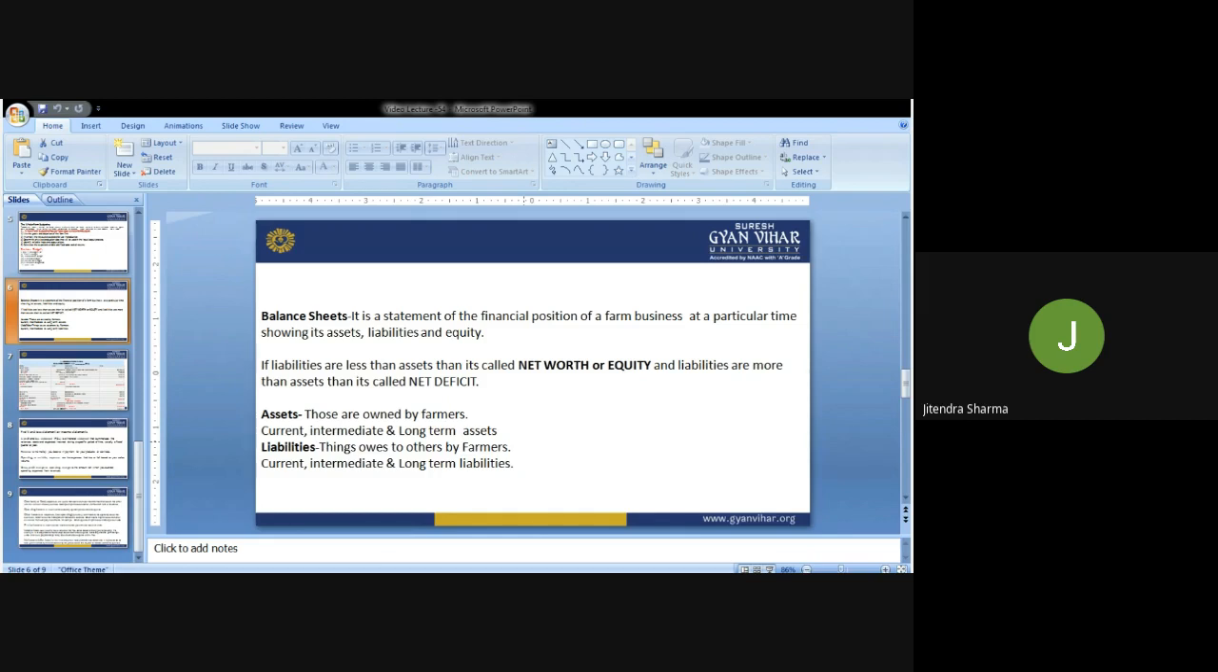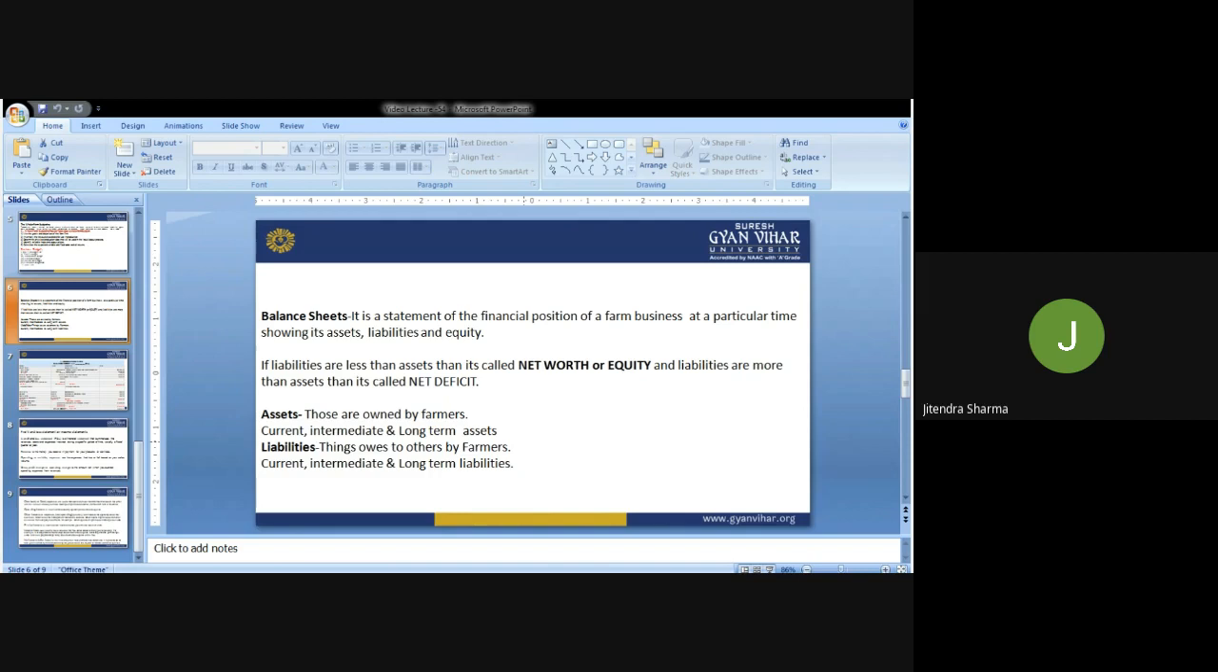And liabilities are things owed to others by farmers. For example, take a bank loan. The product of the bank is finance, the amount of money which they give to the farmer. The bank owns that thing, but the farmer is taking that commodity, which we call credit or financial assistance from the bank. The ownership of that product is with the bank, in case the money is provided to the farm.